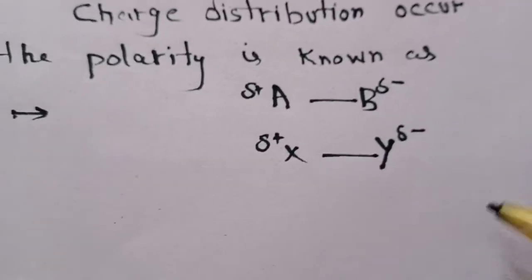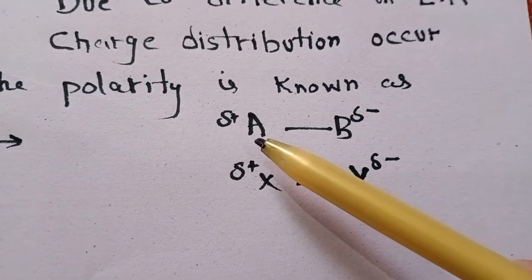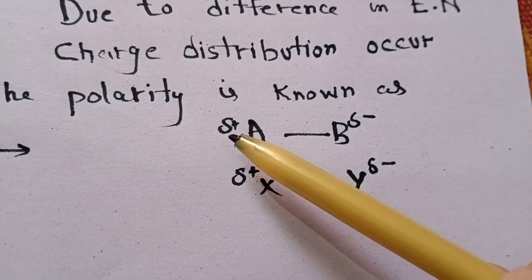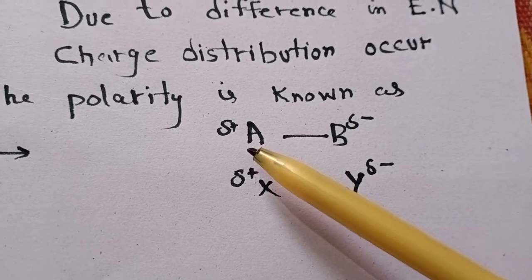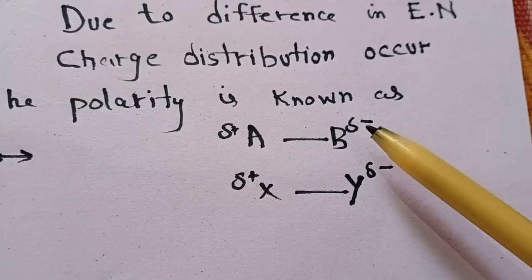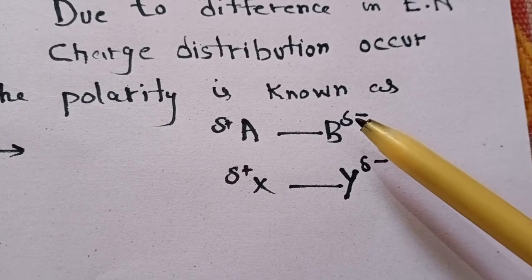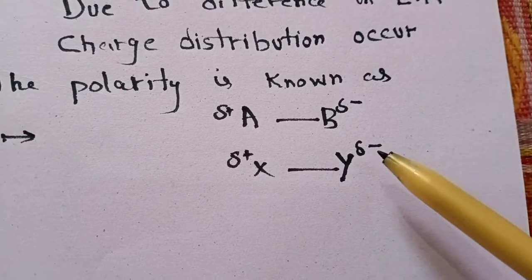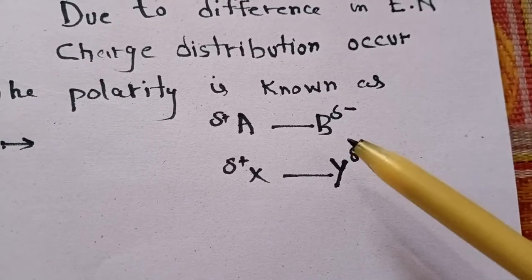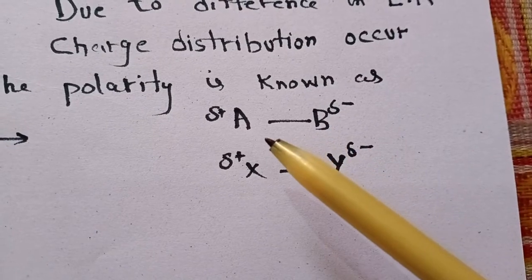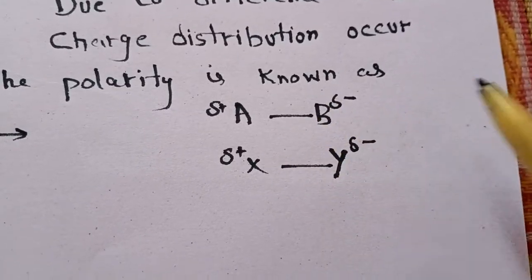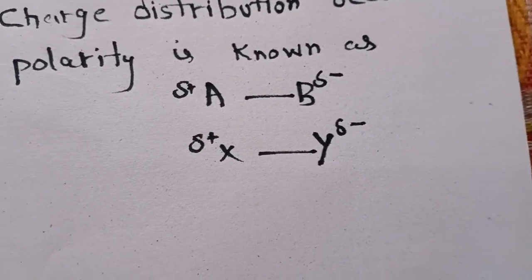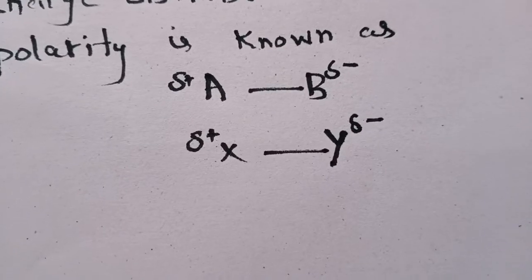For example, we have two molecules, A and B. Atom A is partial positively charged because it has less electronegativity compared to B, and B is partial negatively charged. Now X is partial positively charged and Y is partial negatively charged. These two are dipoles and they contain a polar covalent bond due to the difference in electronegativity, but we don't know which one is more polar and which one is less polar.